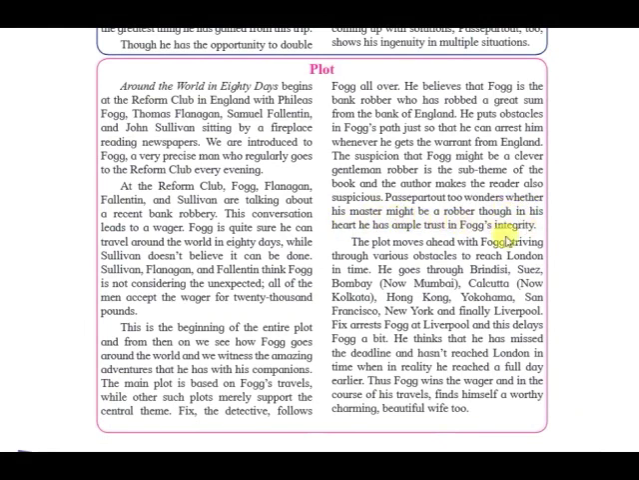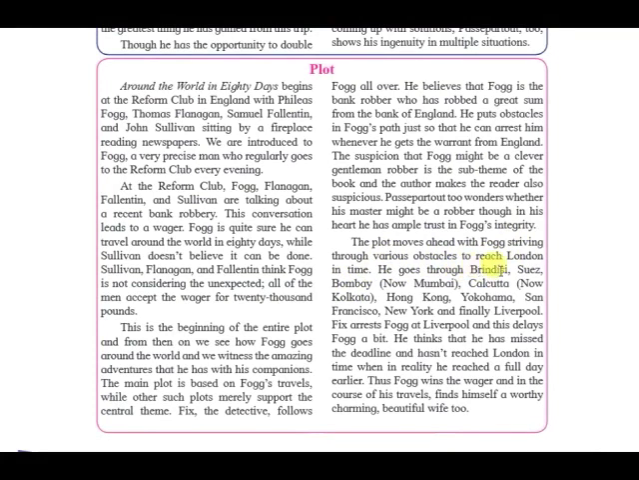trust in Fogg's integrity. So somewhere Passepartout has a whimsical character where he is a bit confused whether he should trust Fogg, or he should arrest him. So this entire plot is mixed into plot. The plot moves ahead with Fogg striving through various obstacles to reach London in time.